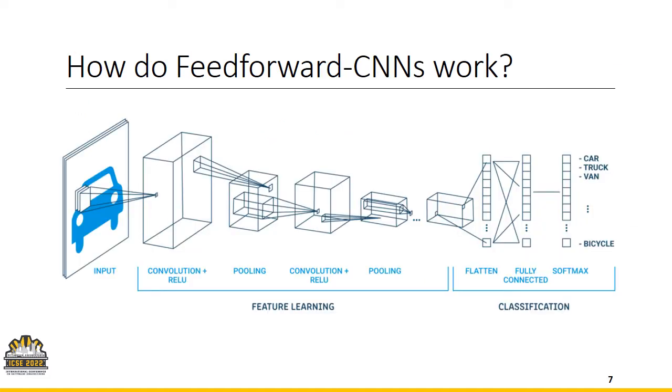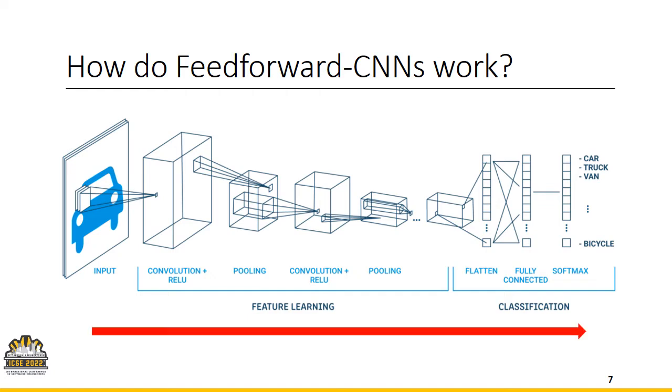A typical feed-forward CNN usually works in this way for a classification task. There are two steps: feature learning, or feature engineering, and classification. To extract relevant features, usually we need the whole image or video as input. Convolutional blocks usually explore all parts of the image to find and detect relevant features.